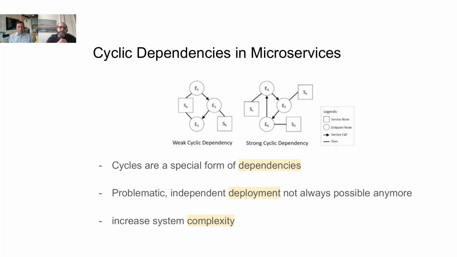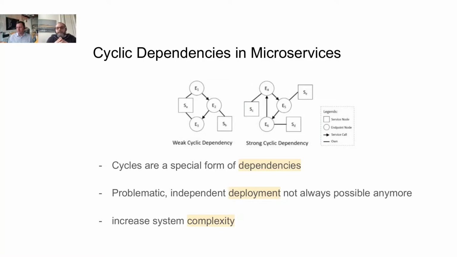We generally speak of cyclic dependencies when we have one of two given cases. One is a weak cycle. That would mean a communication path between two or more services starts at a specific endpoint and ends at a different endpoint, but still both endpoints belong to the same microservice. That would be a weak cycle. A strong cycle has a stronger condition. That means the start and the endpoint of the communication are the same.